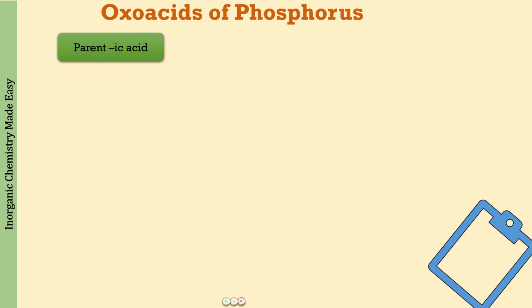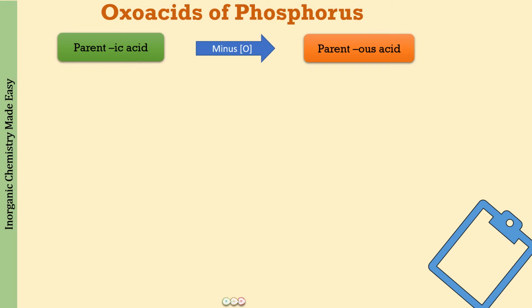So the parent ic acid, if you subtract one oxygen atom from it, what you will get is the parent us acid. And this is true not only for the oxo acids of phosphorus, it is true for the oxo acids of any element. For example, just now you saw the example of nitric acid and nitrous acid.